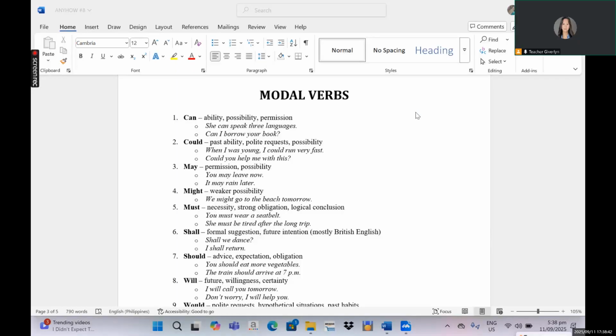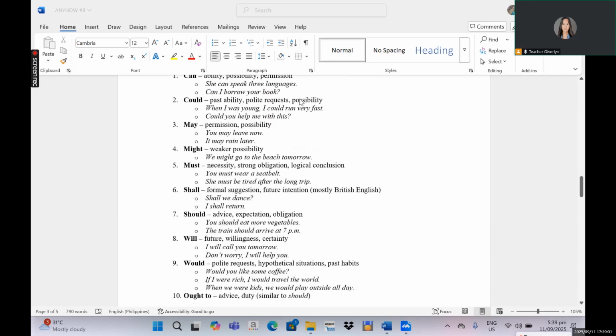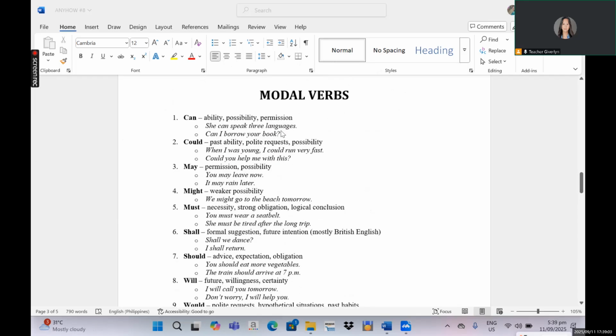My name is Teacher Giverlyn, and today we are going to talk about modal verbs. That is because we often use these words interchangeably without intending to. That is why I believe it is necessary to talk about this topic. Now, today I have prepared 10 modal verbs to discuss with you.